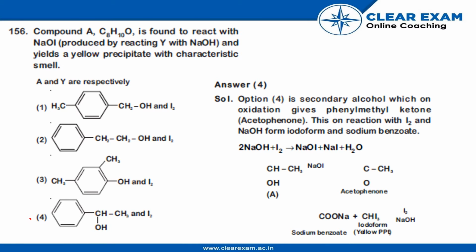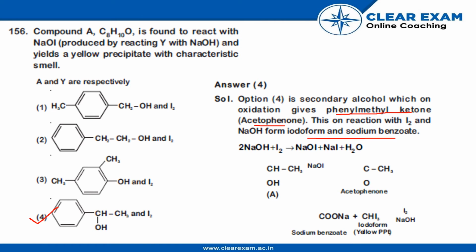The correct option is option 4. Option 4 is a secondary alcohol, which on oxidation gives phenyl methyl ketone, which is acetophenone. This on reaction with I2 and NaOH forms iodoform and sodium benzoate.